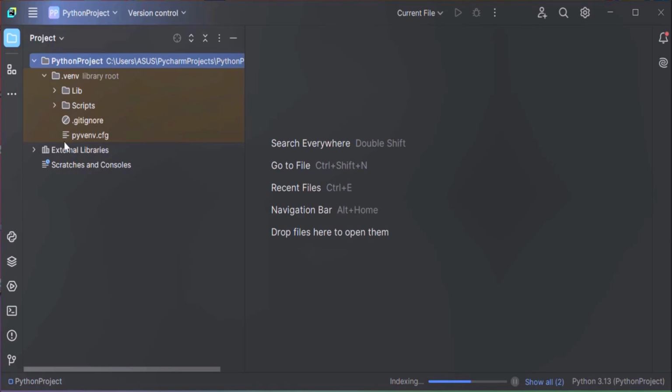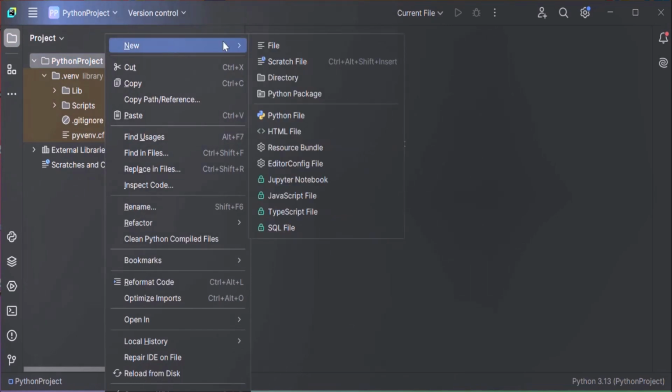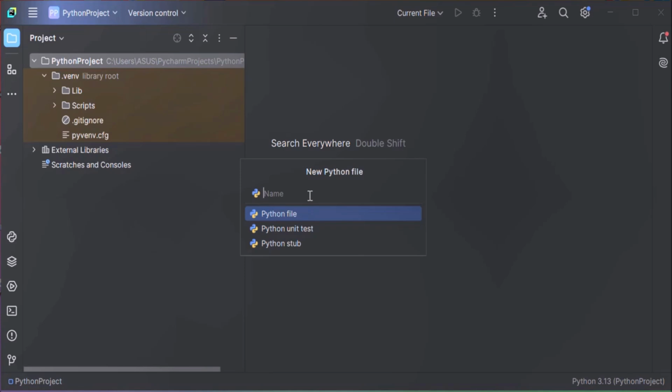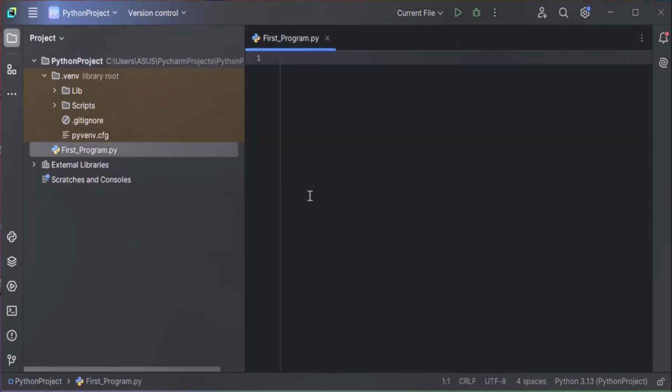This is a Python project we just created. It is ready to use. Now that we have set up a development environment, let's create our first program. Just right click on the project, new, Python file, name it, give any suitable name. I'm just giving first program and enter. Our first program.py Python file is created.